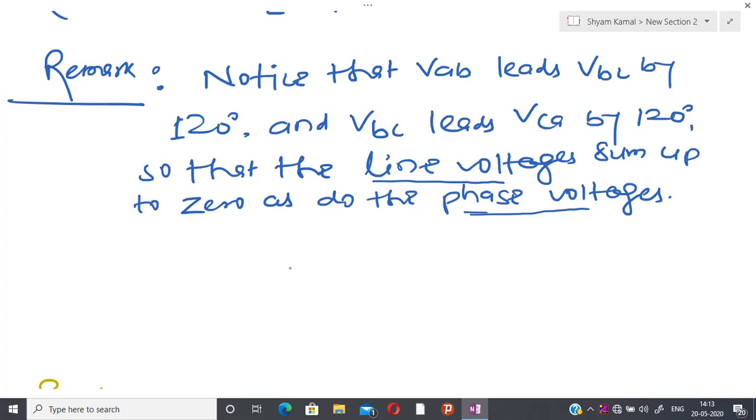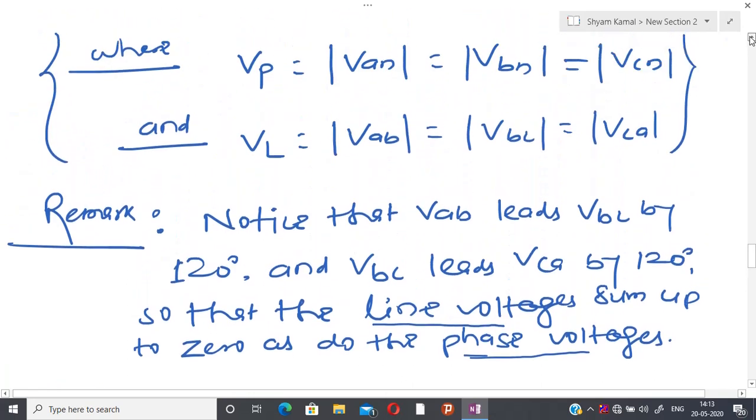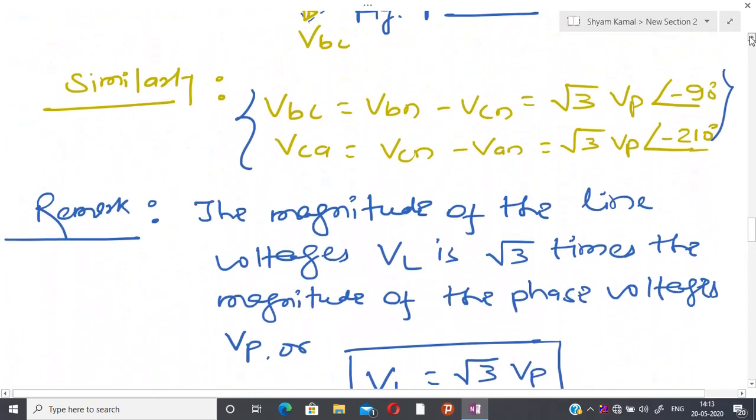Whatever current is going to flow from source to load, in case of Y-Y connection, we give the name line current. And applying KVL, it is possible to calculate the line current. So let us again come to the figure, then things become more clear.